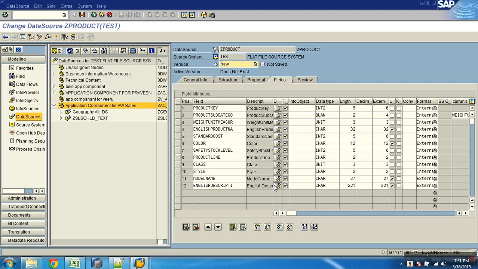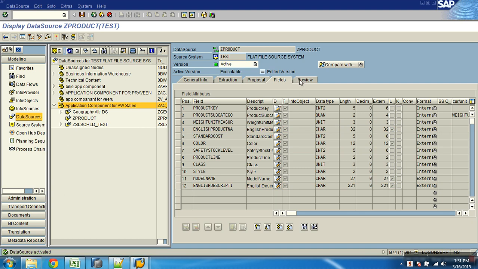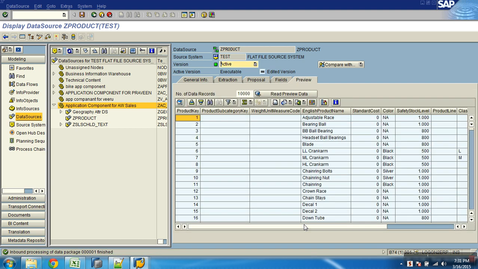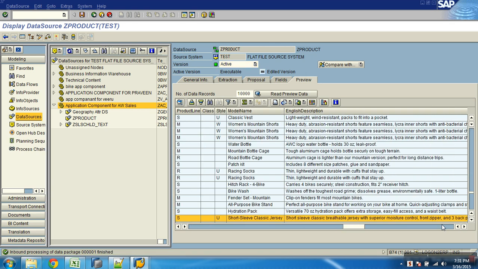Go to the fields, it has proposed all the fields first. Okay, but look at this, now this one and this one, you will be sending to the text table. I get to see the preview. Okay, what's done?